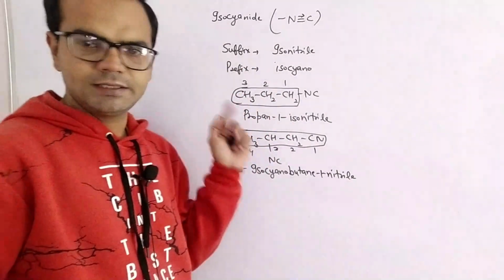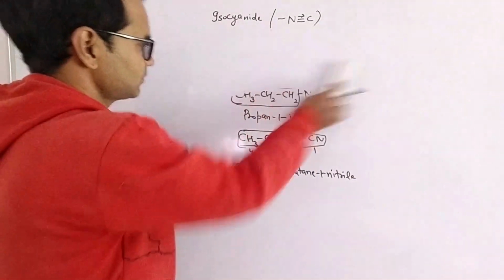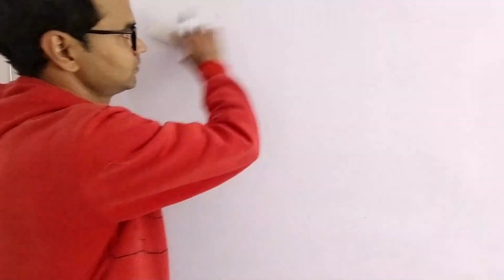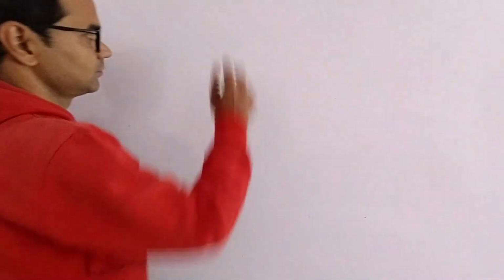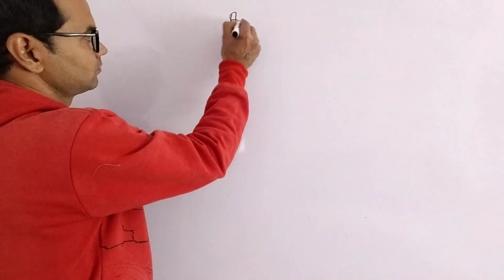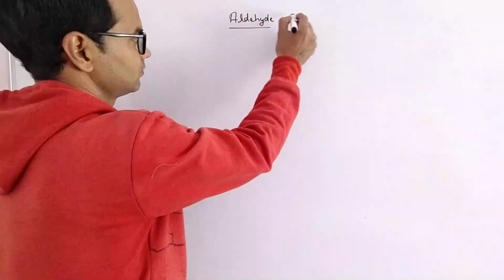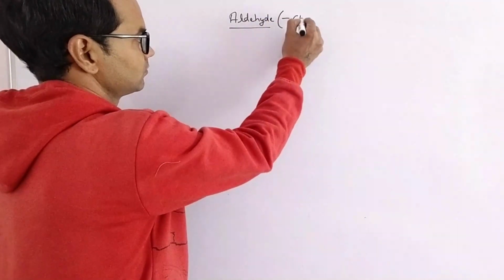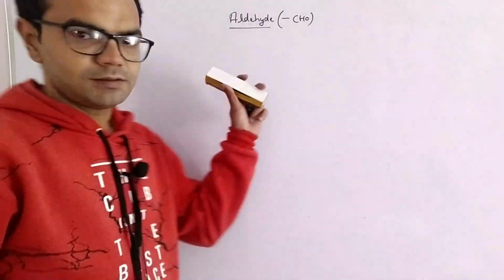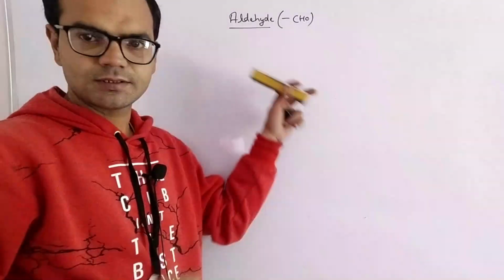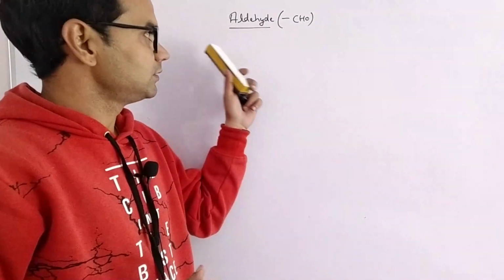Next we have aldehyde. The symbol of aldehyde is CHO.